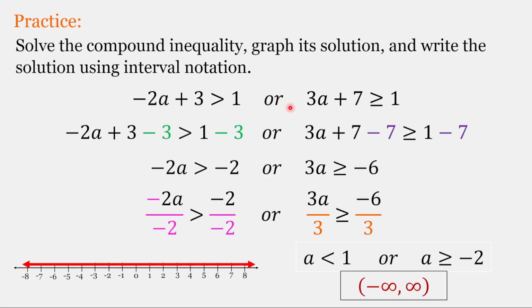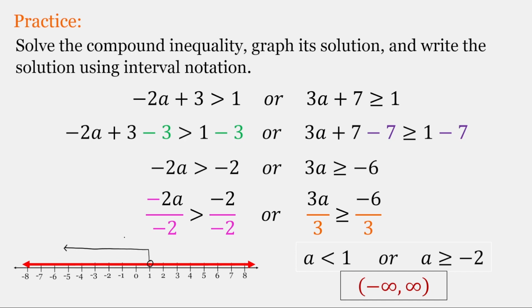This first compound inequality is joined by an or. We'll go ahead and solve each of them separately. So for the first inequality, we end up with a less than 1. In the second inequality, we end up with a greater than or equal to -2. When we graph these, we have a less than 1. So that's going to be an open circle at 1, and we're going to shade everything to the left of positive 1.